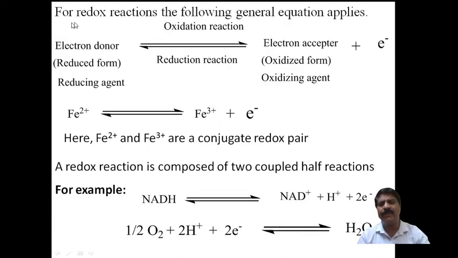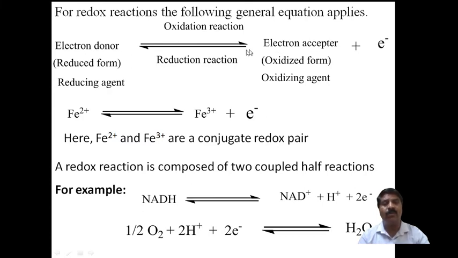Now, for example, for a redox reaction, I have given the following general equation here. This is the electron donor, the reduced form. It has more electrons, and it is a reducing agent with the ability to donate one electron. Here is the electron acceptor.